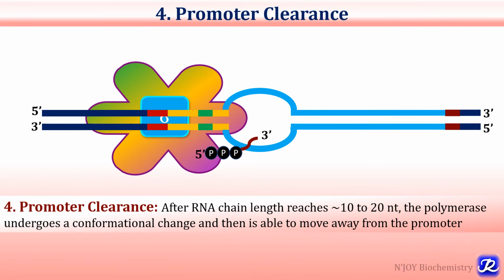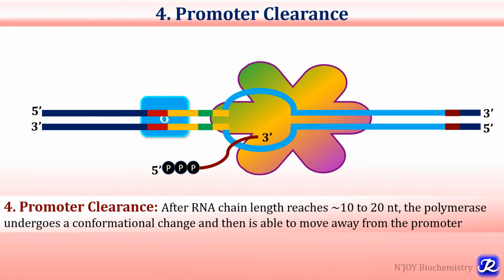The fourth step is promoter clearance. After the RNA chain length reaches 10 to 20 nucleotides, the polymerase undergoes a conformational change and then it is able to move away from the promoter. So now the RNA chain is 10 to 20 nucleotides and the RNA polymerase moves away from the promoter region. It is called promoter clearance, and the sigma factor leaves the core enzyme. So this is the fourth step, that is promoter clearance.